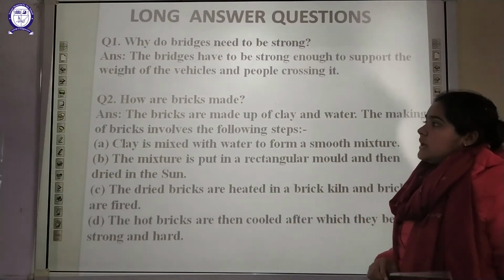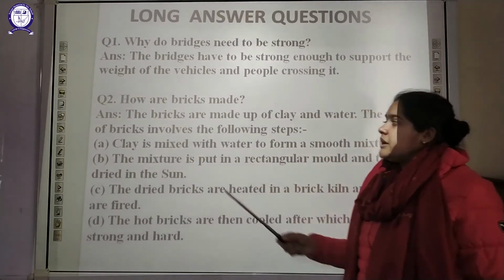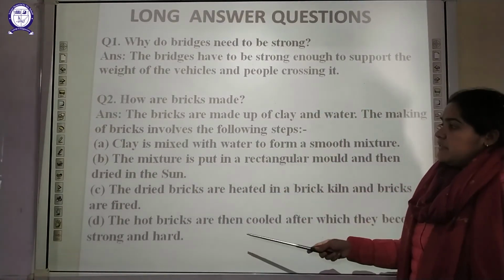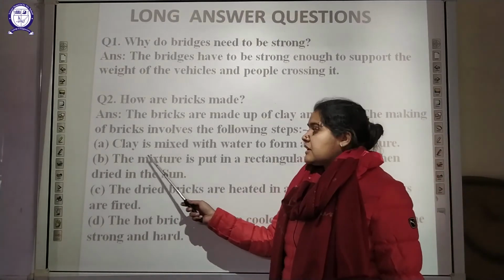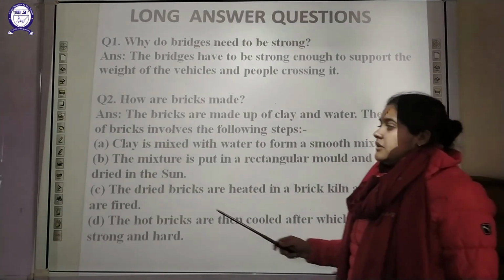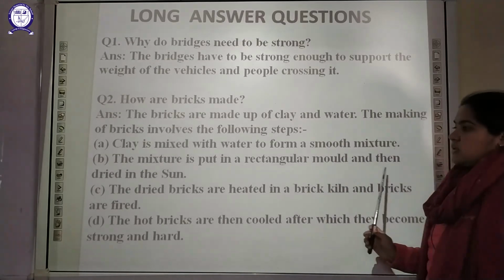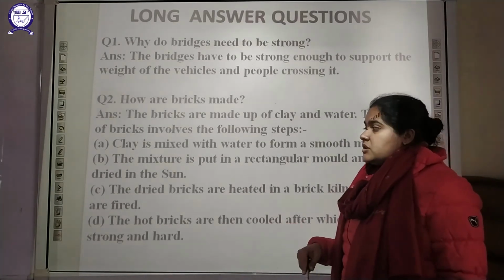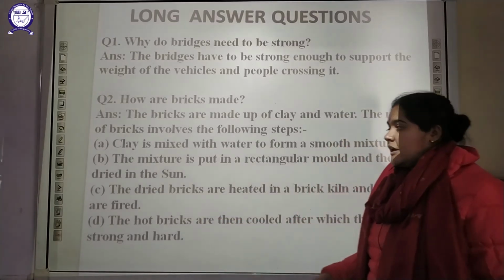Okay. So lastly, you have to tell what the process is, how the bricks are being made. So here the whole process is given in a step by step manner. So first let us see. Firstly the clay is mixed with water so that it can form a smooth mixture. Then this mixture is poured in a rectangular mould so that rectangular shaped bricks can be formed, and then it will be dried in the sun.